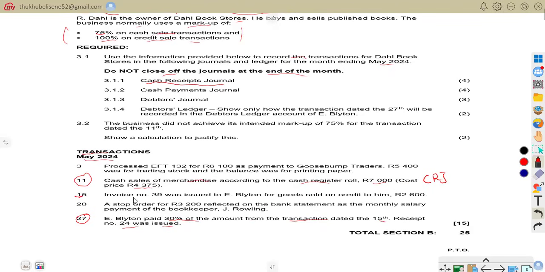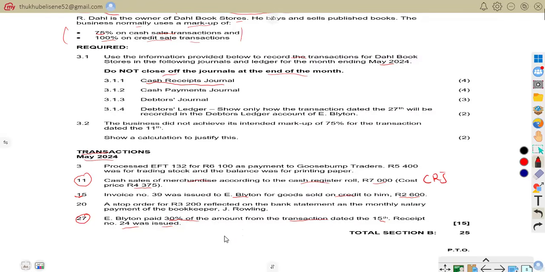So on the 15th, there was invoice number 39 issued to E. Belton for goods sold on credit to him that amounts to 2,600. Whenever we're talking about an invoice, it means the goods were bought on credit. So on the 27th, E. Belton paid 30% of that amount.